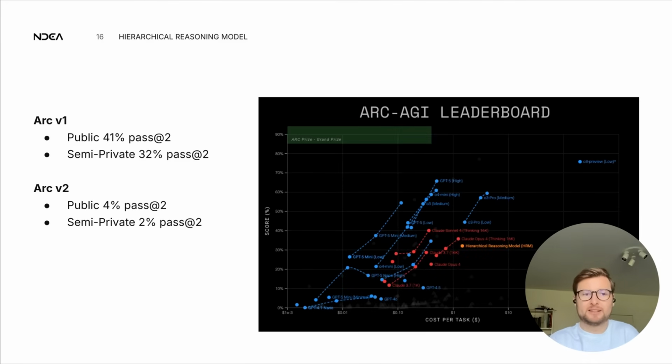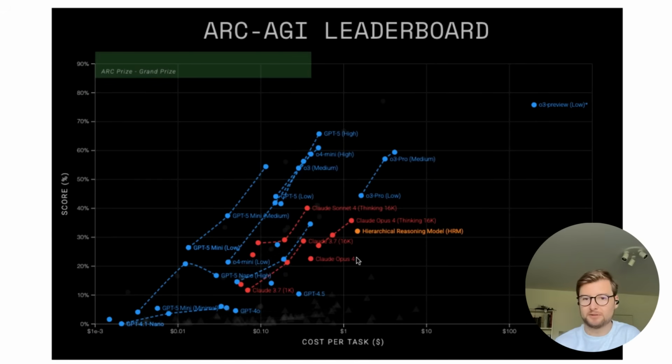Okay, time for some results. Top level numbers. On ARC-AGI-1, the public score is 41%. We've reproduced these, they check out. The semi-private score on the semi-private dataset is 32%, pass at 2. So on V1, this puts the HRM model right about here on the landscape. It's in the neighborhood of Claude Opus 4 in thinking 16K steps. Fairly performant, particularly given the fact that it only trains on the actual ARC data. There's no other pre-training going on.